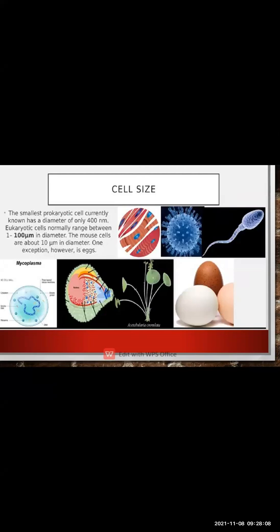You can see that the diameter of a eukaryotic cell is normally 1 to 100 micrometers. A micrometer is a unit for the size of cells which you can see under the microscope only. Here you can see different types of cells. You can observe the size of the cells also.